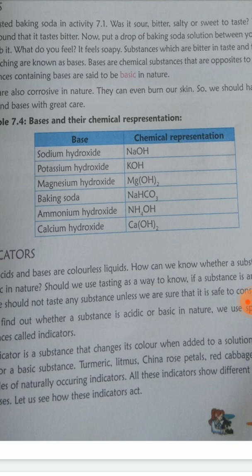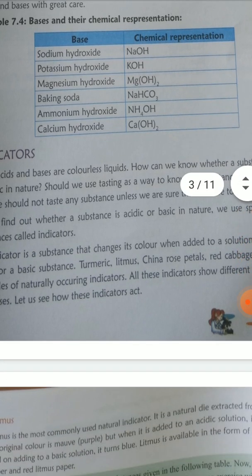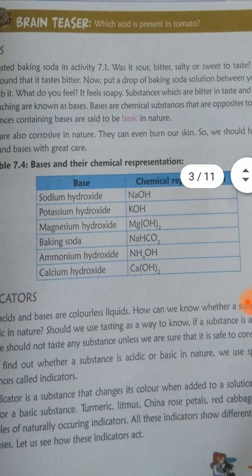Again, Ca(OH)2 is calcium hydroxide. Calcium is represented chemically by its symbol Ca. Ca is calcium, OH is hydroxide. So you need to know that NaOH is sodium hydroxide, KOH is potassium hydroxide, Mg(OH)2 is magnesium hydroxide, NaHCO3 is baking soda, NH4OH is ammonium hydroxide, and Ca(OH)2 is calcium hydroxide.